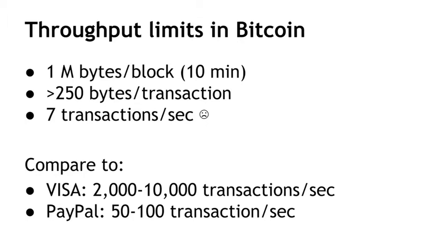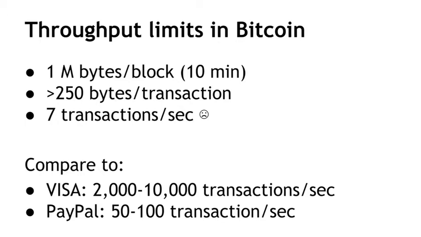Each block is limited to 1,000,000 bytes, and each transaction has to be at least 250 bytes. So if you divide through and factor in that blocks are found every 10 minutes, you're left with about 7 transactions per second, which is all that the Bitcoin network can handle. And it seems like tweaking those numbers would be very easy. It's just one constant in a file somewhere that you'd have to change. It would actually be very hard to change this in practice, for reasons that will become clear in a few seconds. So how does 7 transactions per second compare?